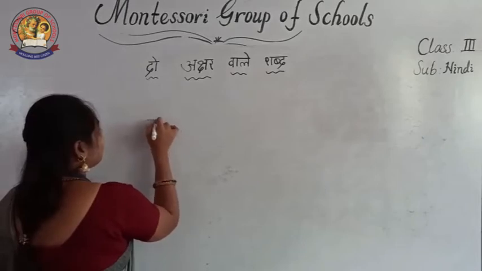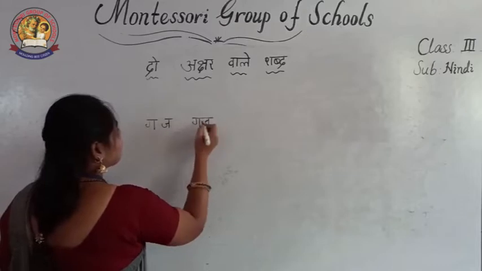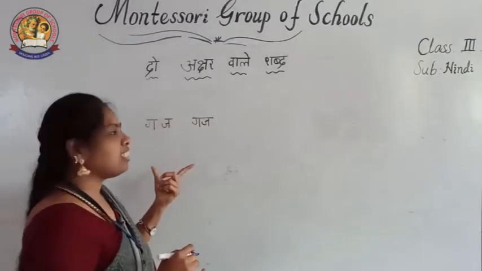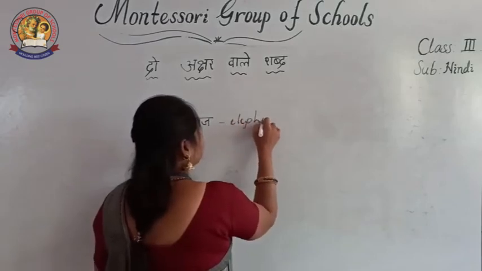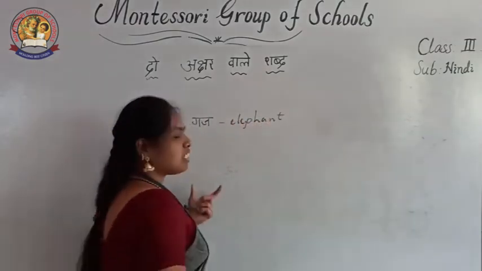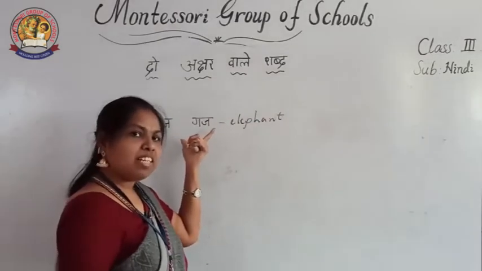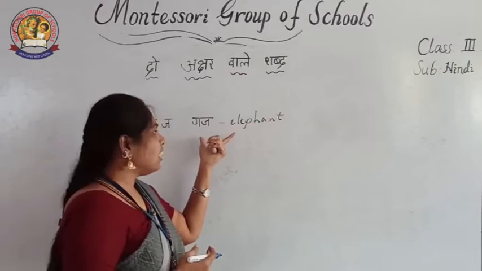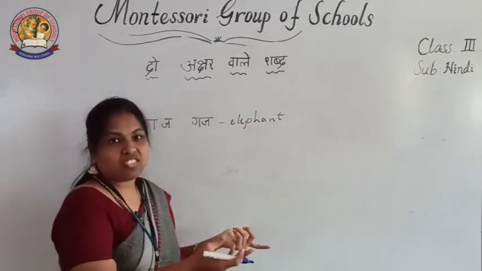See the example: ga and ja. If we take these, what is the sound of both? If we mix them together, then ga, ja, gaj. Gaj means elephant. This letter has a sound, and it is a wild animal. It lives in the forest. We can explain this one, no? That's why it is a sarthak word.